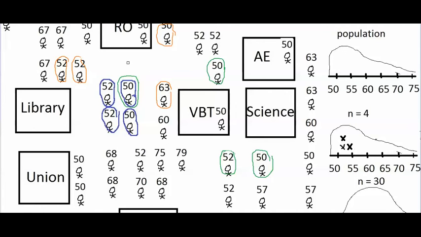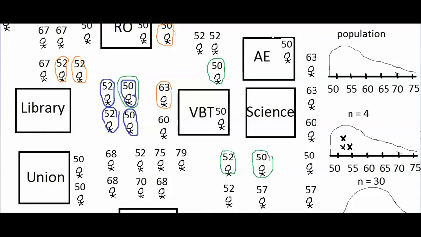Like here's one sample that had a low average. Here's one sample that had a low average. Here's another sample that had a low average, and they're all piling up in this left end of the sampling distribution. So if the population is skewed like this, and there's a lot of shorter students, then a lot of the possible samples of 4 people will include shorter students, and a lot of the possible samples will have low averages. There aren't as many possible samples out there that will give me the high averages out here.